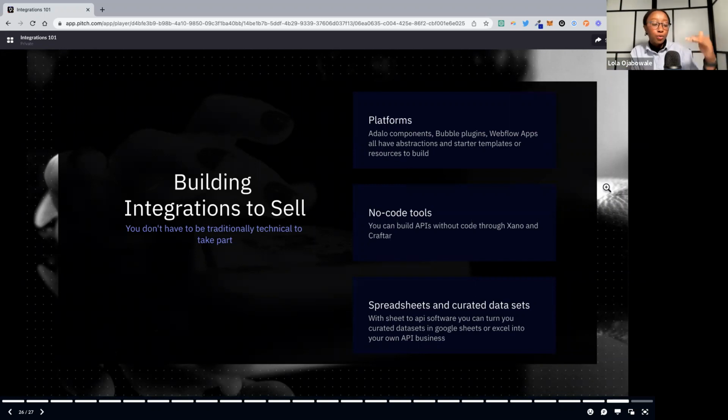Then there are a budding group of no-code tools that you can use to build APIs and extensions that you can sell, not even through a marketplace, but just in general. Zapier and Crafter, which is relatively new. I think it's crafter.io is the domain. Two good tools to check out in that regard. And the last one that I think is also a little underrated are spreadsheets and curated data sets. So if there's some information that you've got a long list of, you can sell access to that as an API. And there are a ton of sheet to API tools where, if you've got something in Google Sheets or Excel, people can pay usage-based to use that information in their apps.